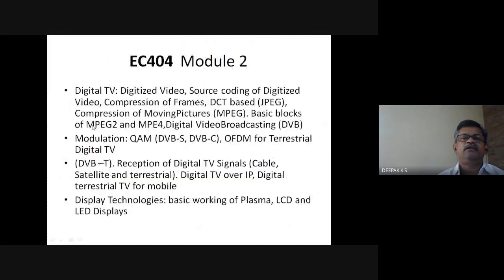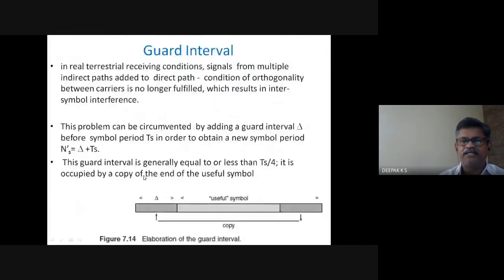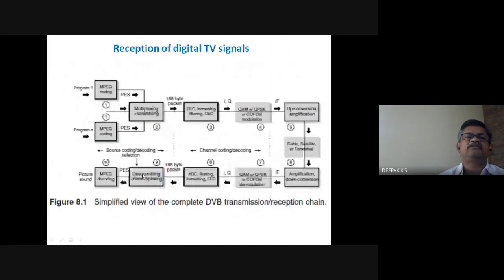Here you need the reception of digital TV signals: cable, satellite, and terrestrial. So all these are three different block diagrams. Modulation is over, so all these things are coming in this block diagram. So there are three block diagrams for reception of signals. This is a general signal, and there is a little variation for each of these.